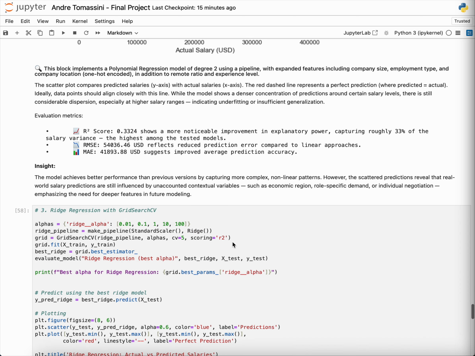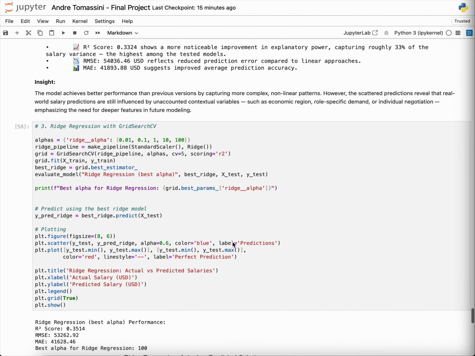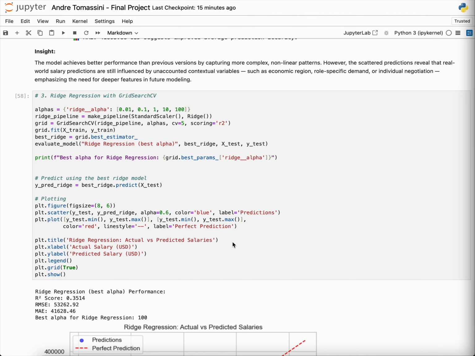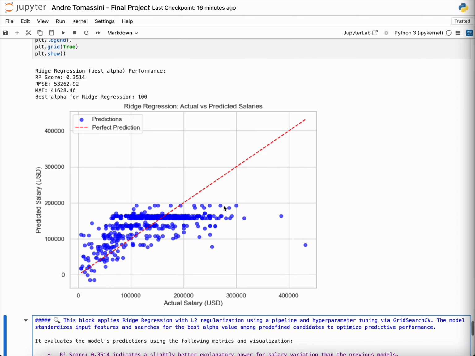So after that, we use a ridge regression, and on the ridge regression, even with tuning, we obtain an R square of 0.35. So it's possibly 35%, slightly higher than linear, but with no dramatic improvement. As we can see, we still have a lot of dots randomly around the predicted salaries. It's not that good at explaining all the factors that can predict the salary at the end.